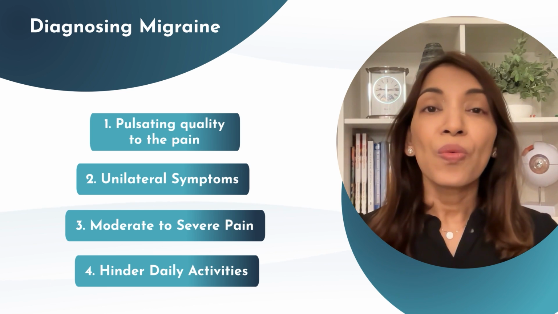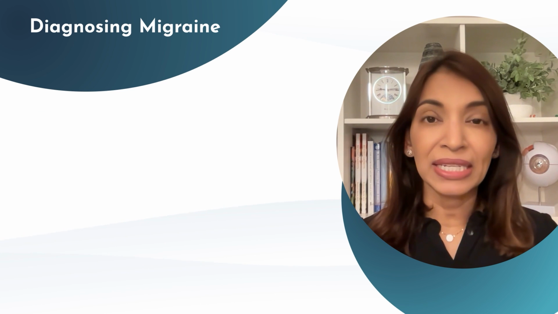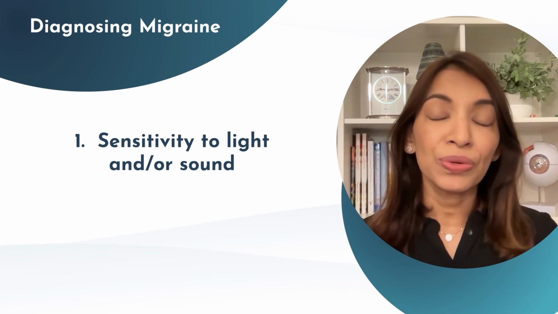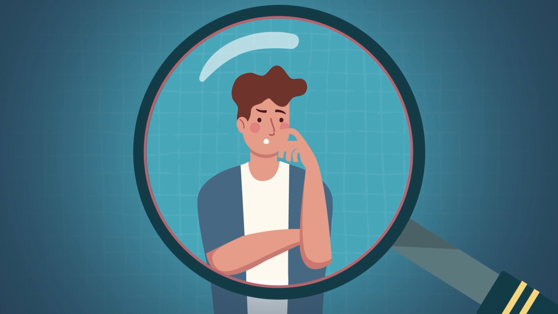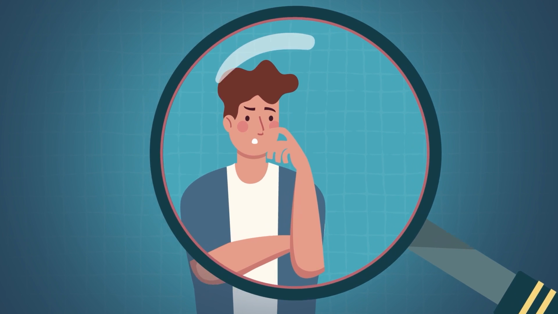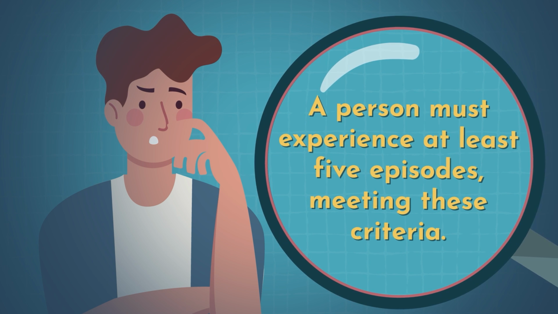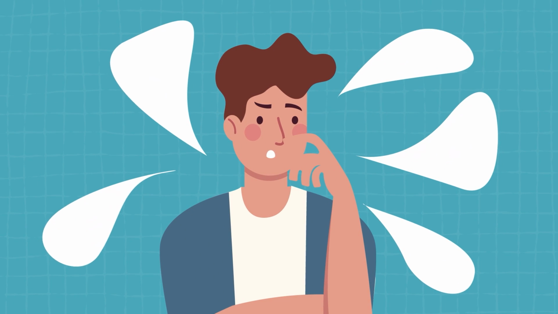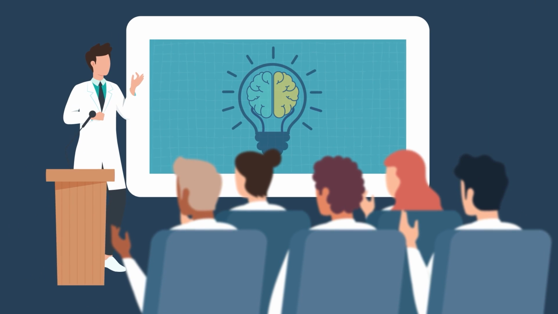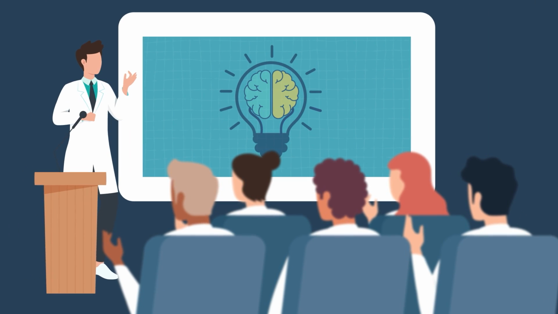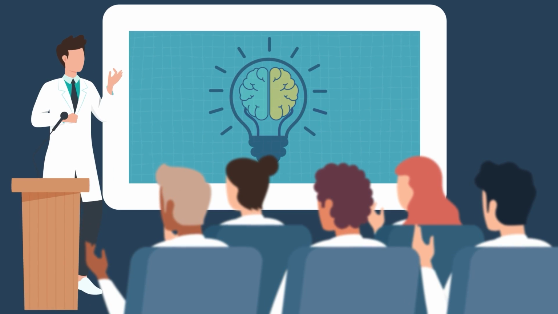In addition, 1 of the following 2 conditions must be met. 1, sensitivity to light and/or sound. 2, nausea and/or vomiting. For the formal diagnosis of migraine, a person must experience at least 5 episodes meeting these criteria. As you can see, migraine has very unique characteristics. Understanding these criteria helps healthcare professionals differentiate migraine from other types of headache disorders and initiate appropriate management strategies.